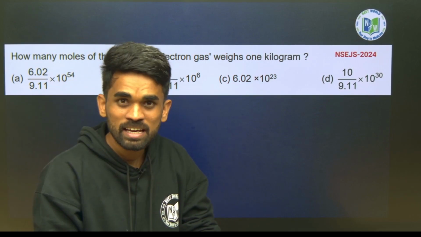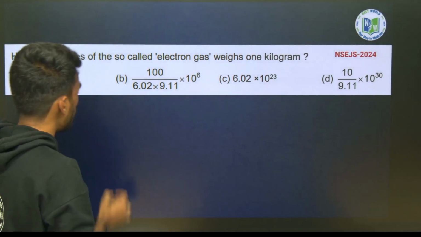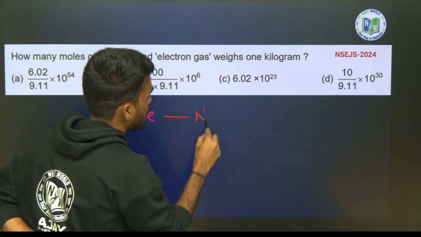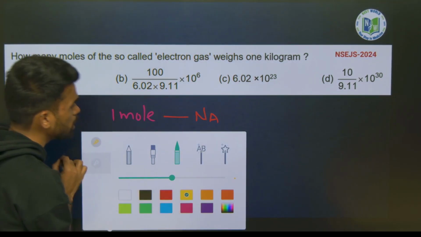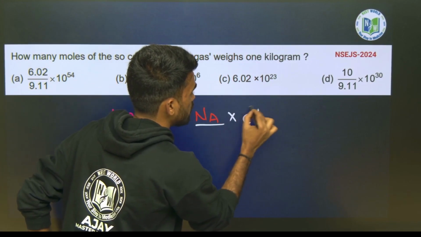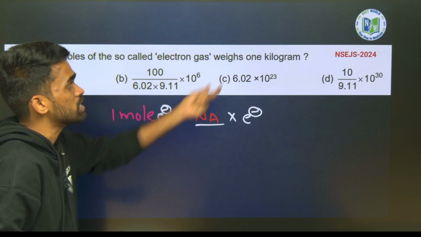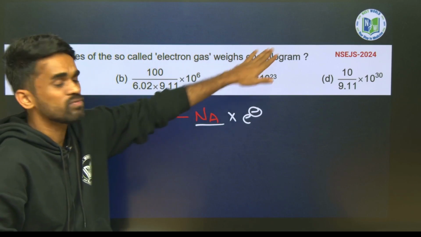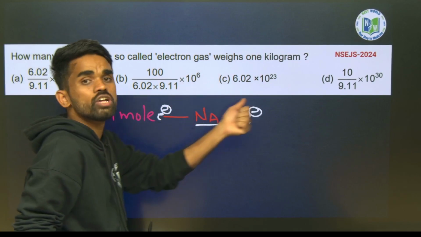It's very easy. Just look here, we know 1 mole of any substance contains what? 1 mole of any substance contains Avogadro number of particles, right? So here they mentioned 1 mole of electrons, which means Avogadro number of electrons in the given substance. Let's understand the concept first, then we'll solve this question. They are asking how many moles of so-called electron gas weigh 1 kilogram.